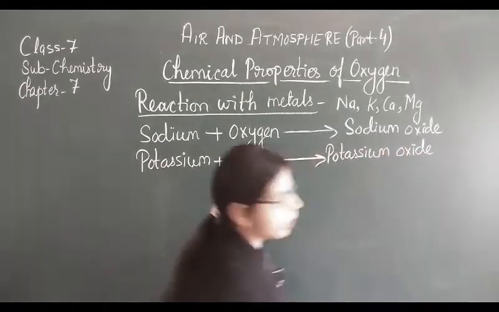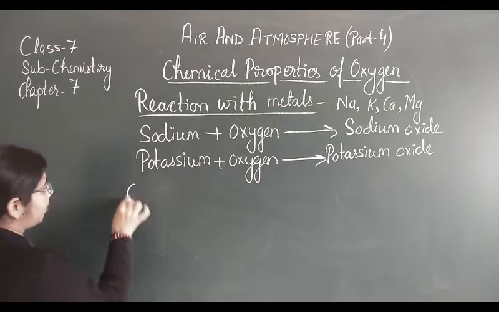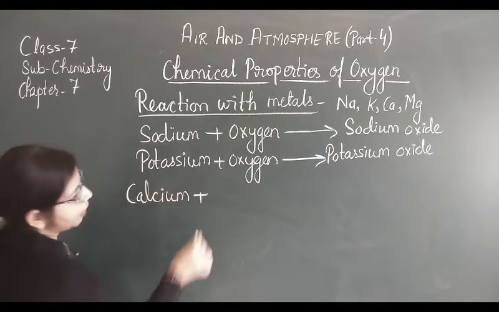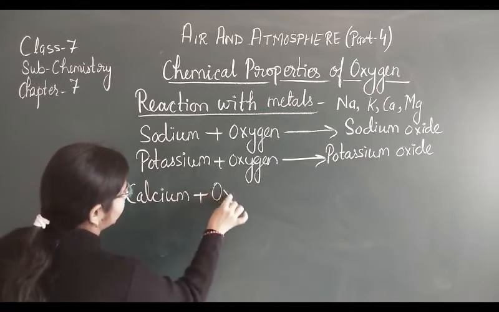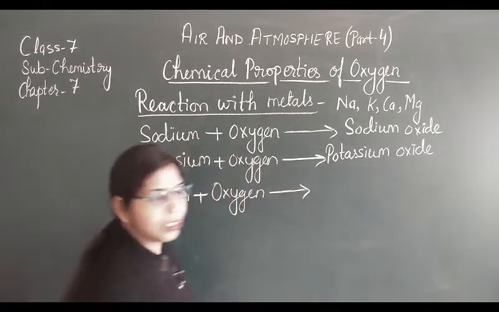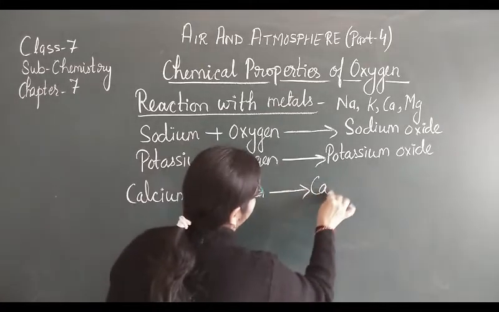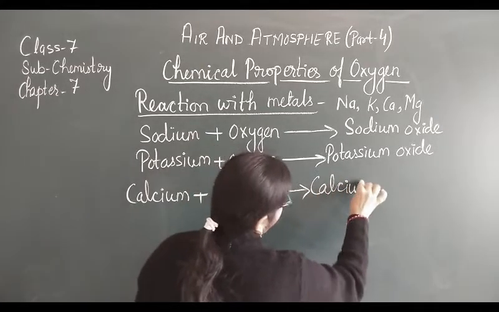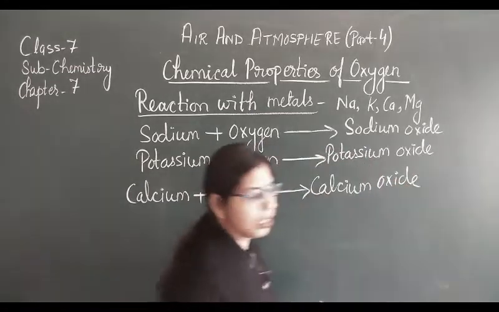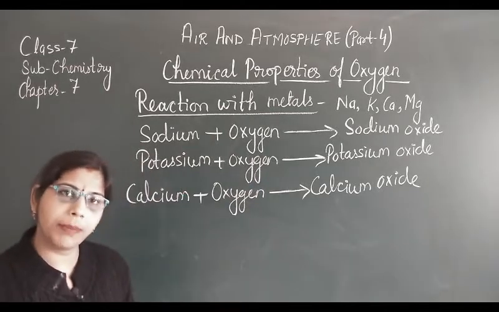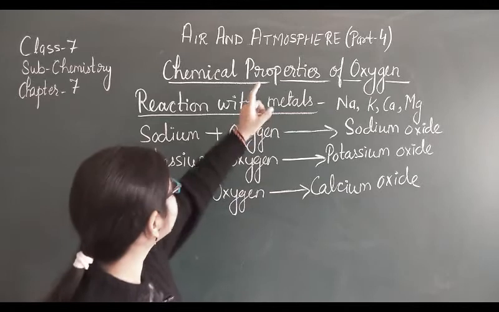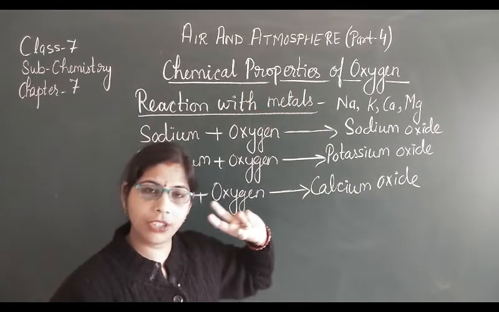Let us write another equation: calcium and oxygen form calcium oxide. And oxygen reacts with magnesium and forms magnesium oxide. As I told you, these are oxidation reactions.